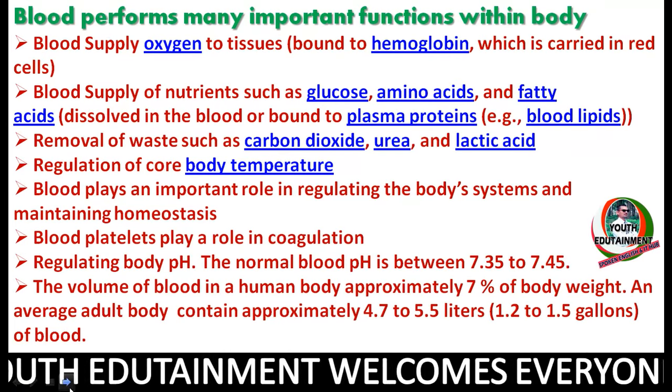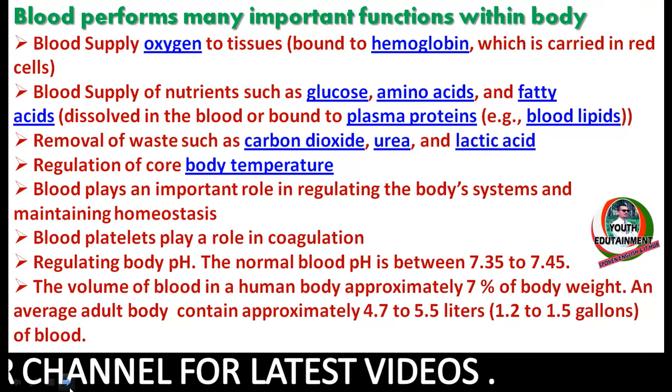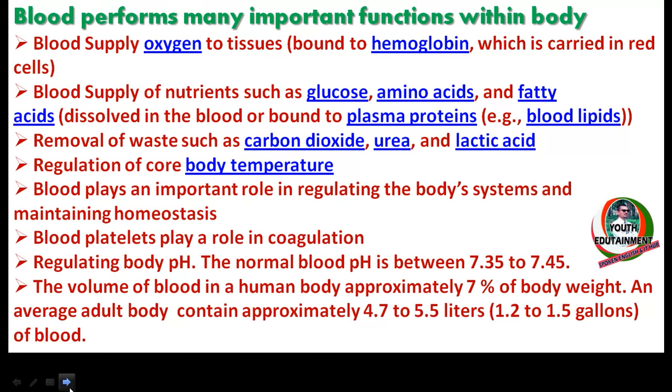Next thing is that let's talk about the function of blood within the body. Blood supplies oxygen to tissue, which is carried by red cells. Blood supplies nutrients such as glucose, amino acid and fatty acid. Removal of waste such as carbon dioxide, urea and lactic acid. Regulation of core body temperature. Blood plays an important role in regulating the body system and maintaining homeostasis.